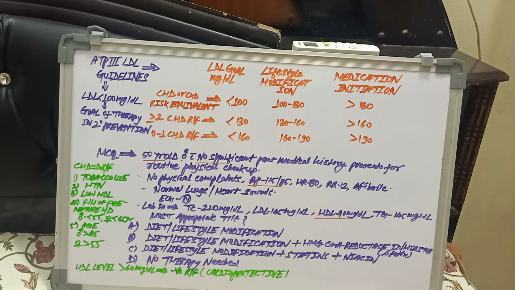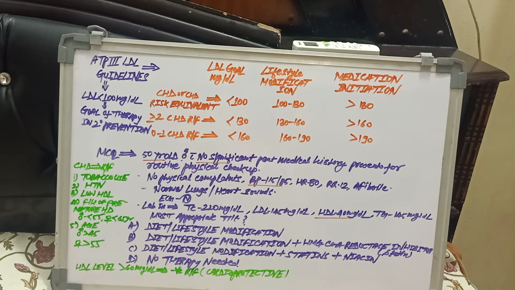Next, if 2 or more CHD risk factors are present, the LDL goal will be less than 130 mg/dL. Lifestyle modification at 130 to 160 mg/dL, and the indication for initiation of statin at more than 160 mg/dL.